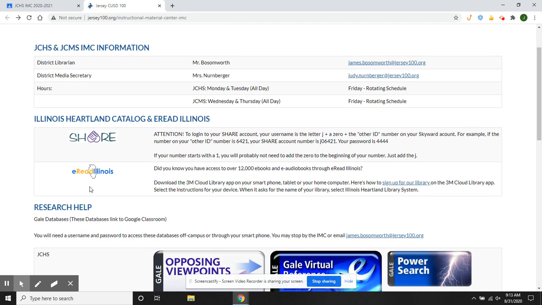What many of you are going to use is the Share Catalog and the eRead Illinois. Now, to use either one of these, you'll have to remember your ID number, and that's your username. So for students, it's the letter J, and depending on what the ID number is, they either start with a 0 or they start with the number 1.